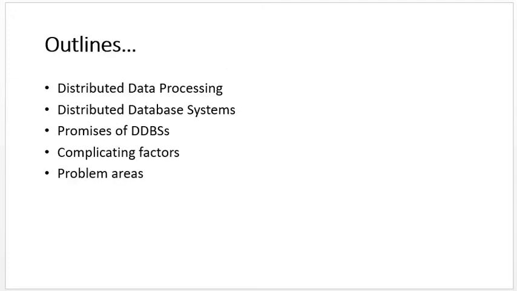So what we have studied in this video lecture: we understood distributed data processing, distributed database systems and the promises of DDBMS, whose detailed discussion will be covered in the next video lecture, but the starting introductory things we have covered in this video lecture.